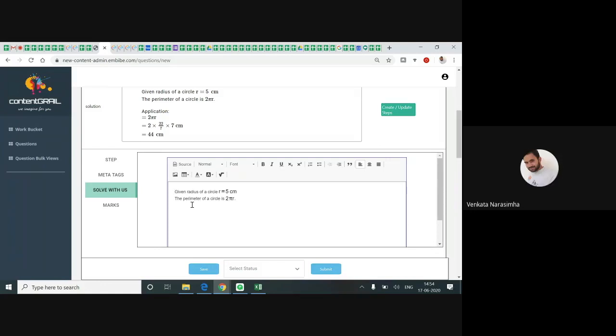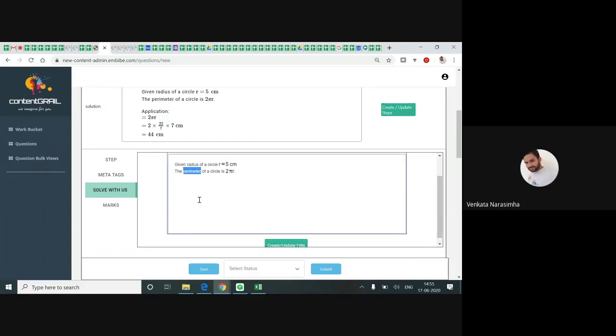I'll tell you the solve with us motto first. You are hiding something, and you are letting the child guess it. Suppose I am hiding this perimeter, from P to R. When the child chooses the option solve with us, it appears as: the dash of a circle is 2 pi r. That means perimeter is made blank.